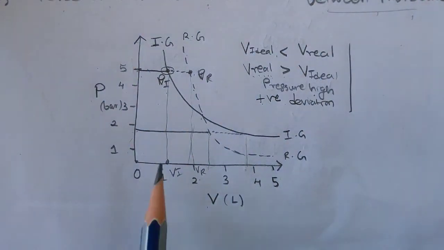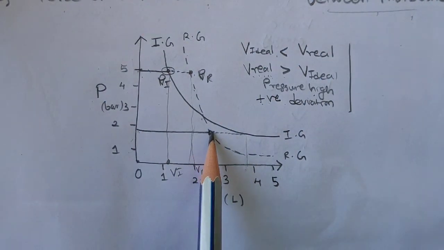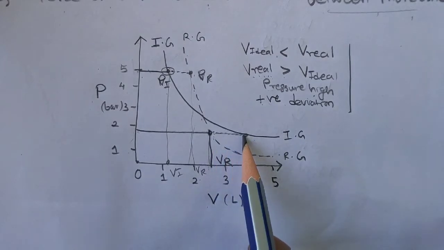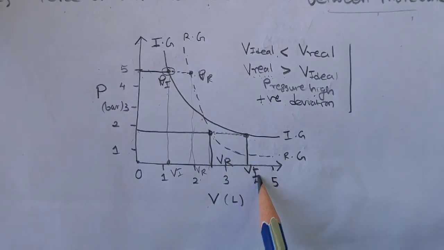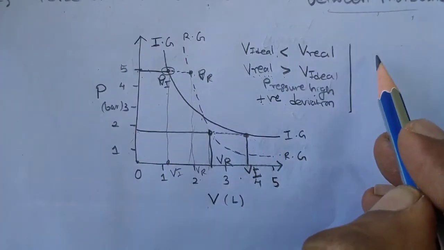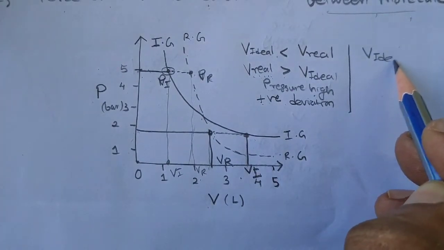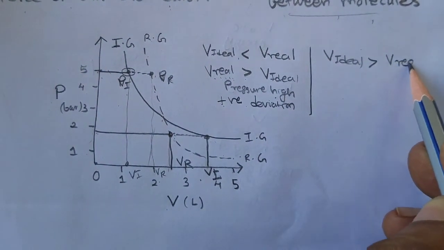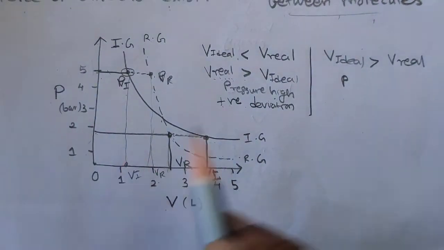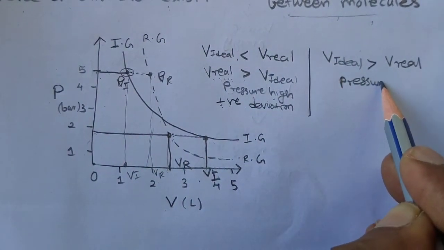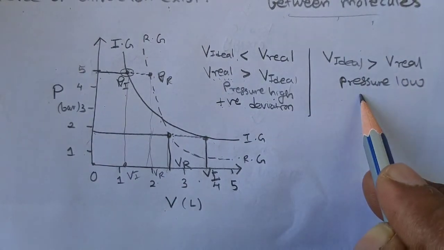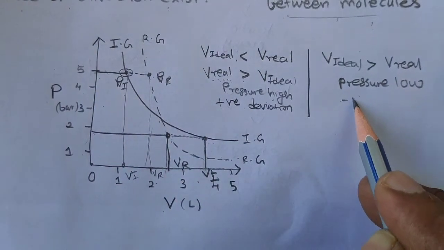Now the second condition. You can see at this pressure, this is volume V real, and at this same pressure this is the volume V ideal. So in this case V ideal is greater than V real, right? And pressure is low. So when pressure is low, which deviation is it showing? It is showing negative deviation.